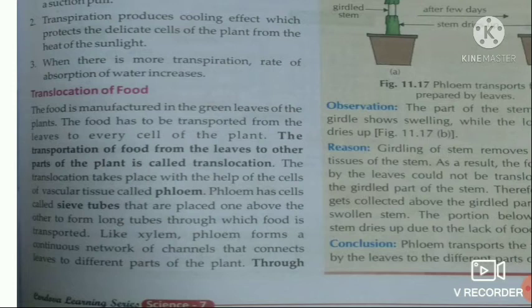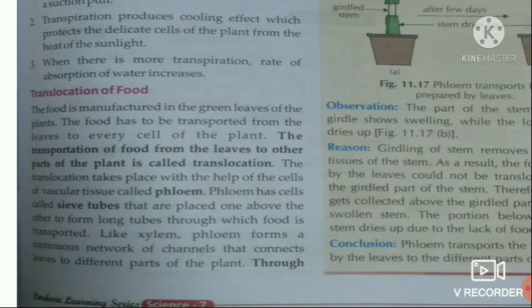So here the definition of translocation is given. It is said that the transportation of food from the leaves to other parts of the plant is called translocation, and this translocation takes place with the help of the cells of a vascular tissue that is called phloem.